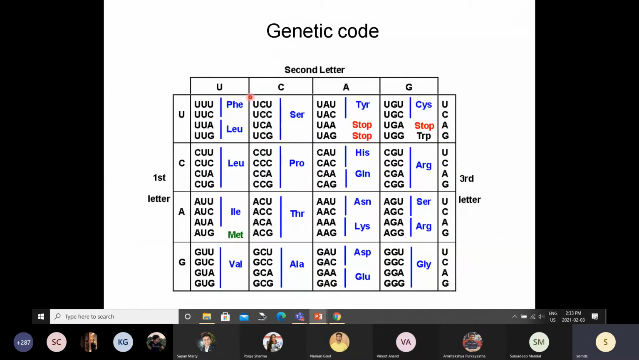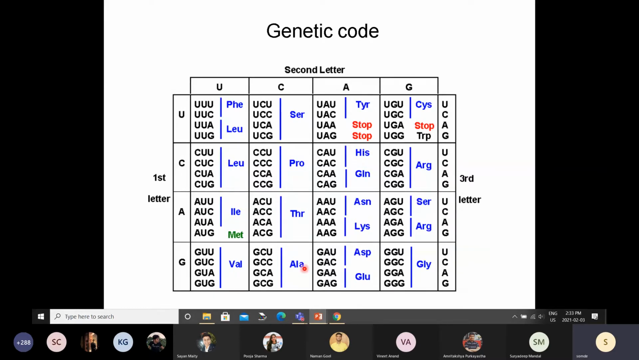So that is exactly what is seen. Nature uses these 3 codons, a combination of 3 nucleotides, to code for each amino acid. But now, since you have more than 20 codons, what nature has done is it uses multiple codons to code for a single amino acid.